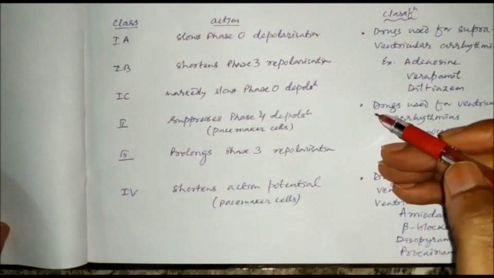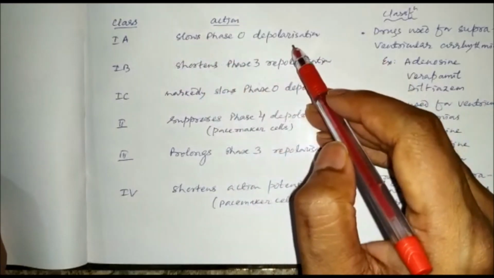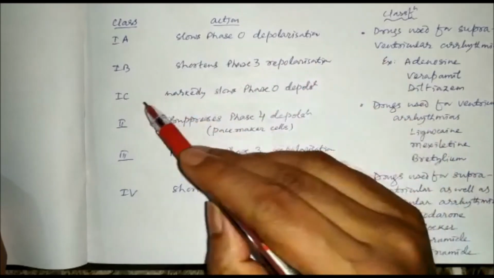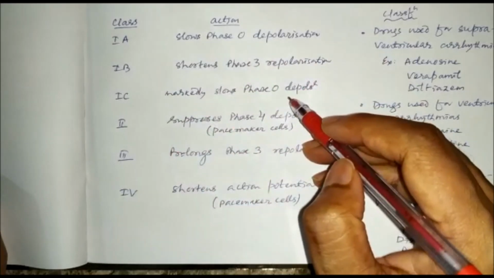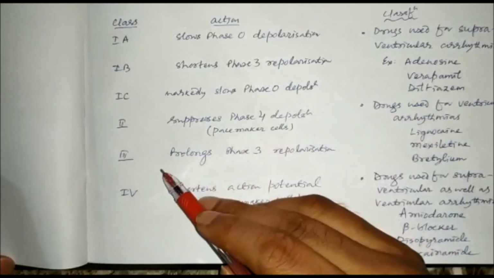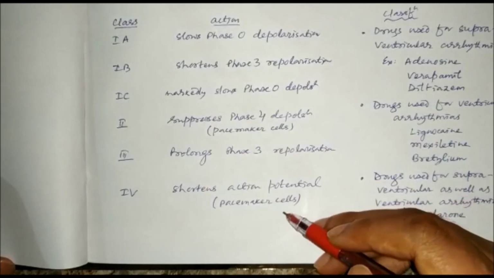So to conclude, we have class 1A drugs with slow phase 0 depolarization, class 1B shortens phase 3 depolarization, class 1C markedly slows phase 0 depolarization, class 2 suppresses phase 4 depolarization in pacemaker cells, class 3 prolongs phase 3 repolarization, class 4 shortens action potential in pacemaker cells.